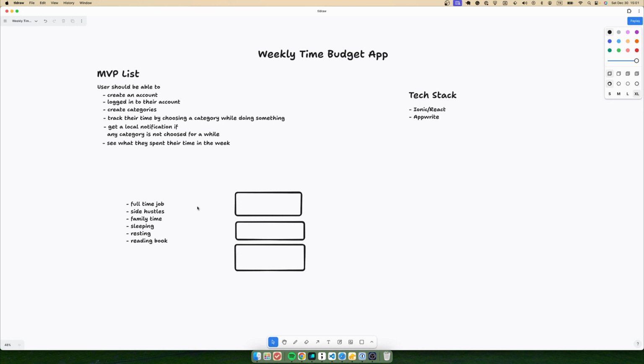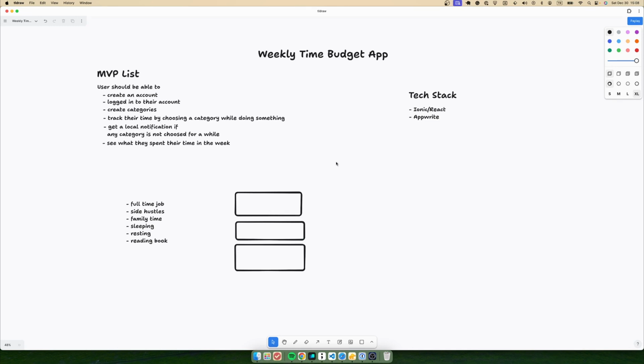And after that, if you stop what you were spending your time on and you choose nothing, the app will send you a local notification to ask what you are doing right now. So you should choose something to track your time. If you are going to sleep, you should choose sleeping, and it's gonna continue tracking your time.